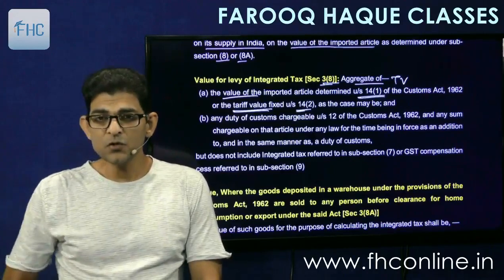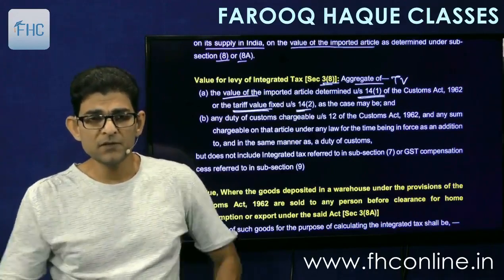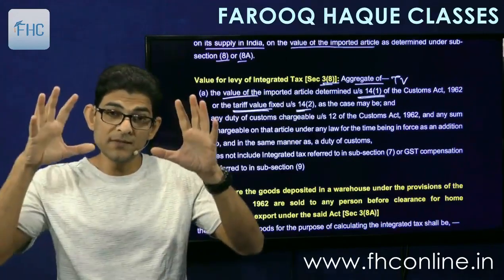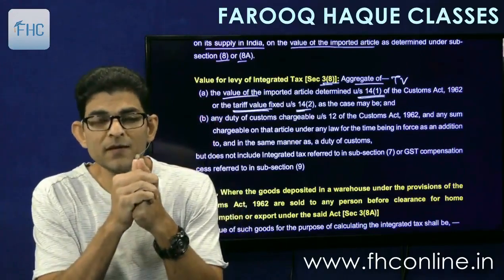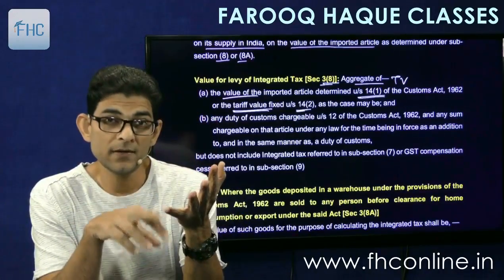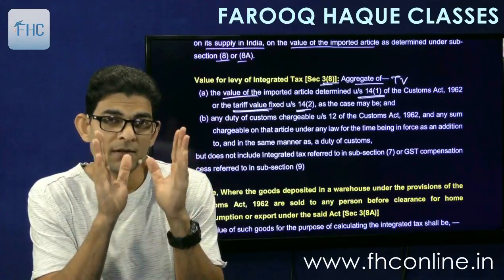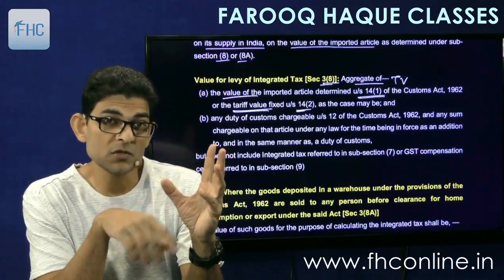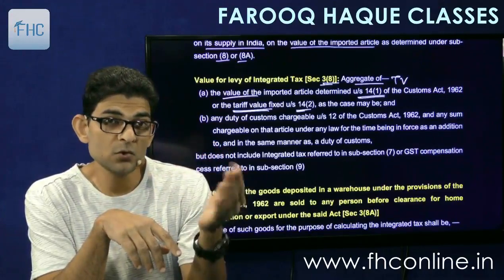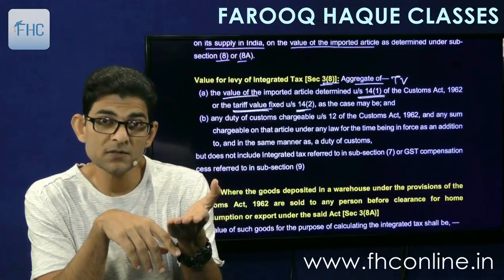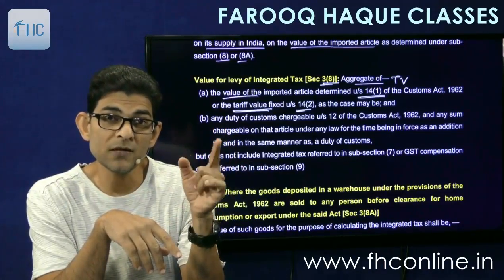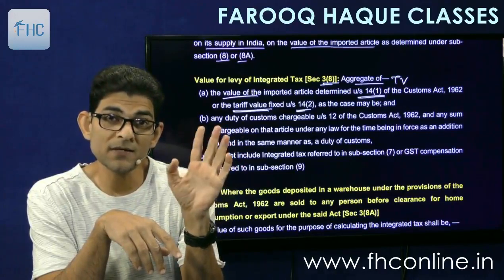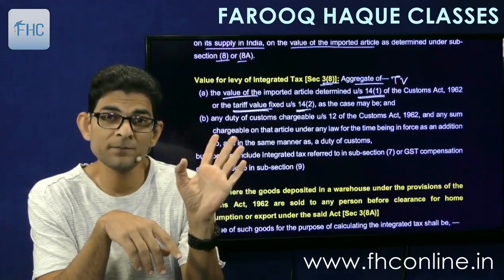In customs there is a concept of tariff value, means where the value will be fixed by the government, like it applies in case of oil and other imports. The government fixes the value on which the duty is to be charged. So we don't charge duty on your actual import price, but we charge the duty on the value as determined by the government and notified.